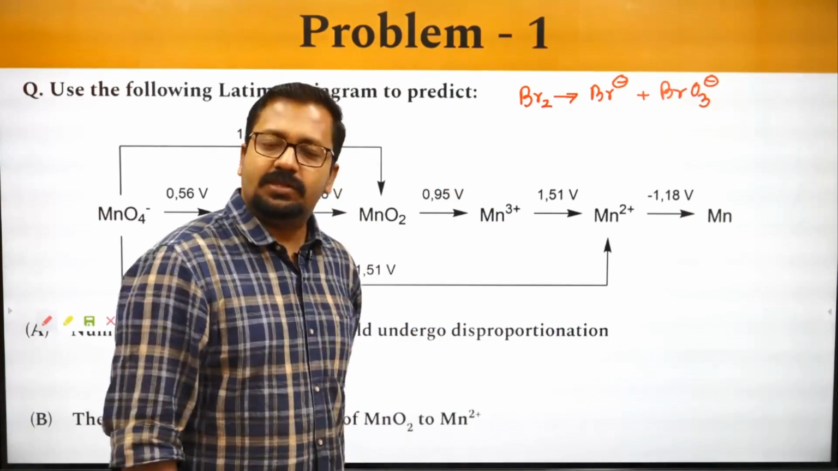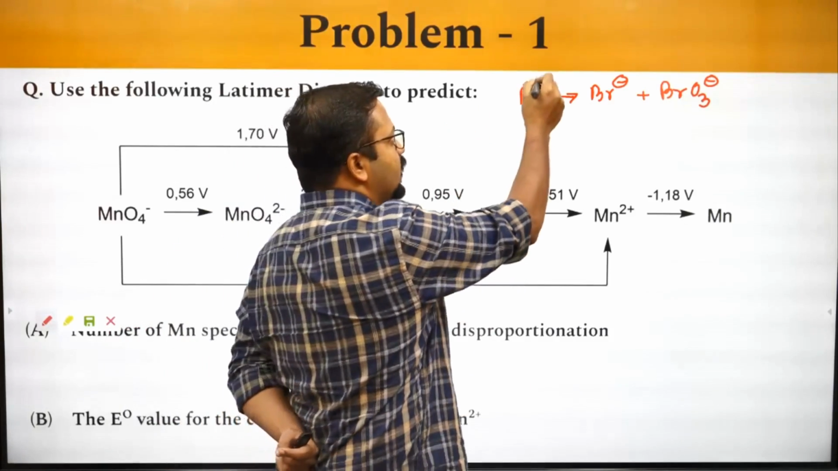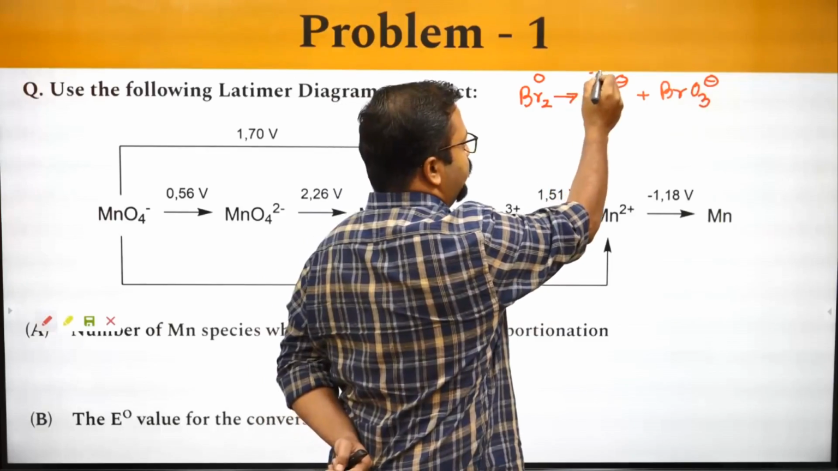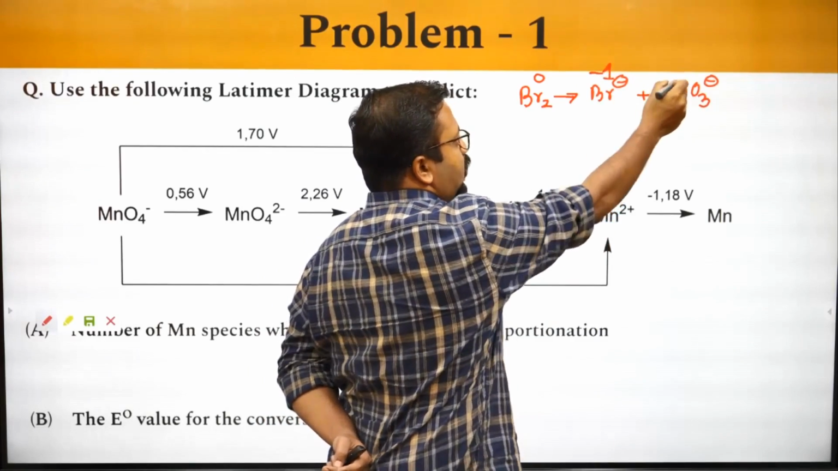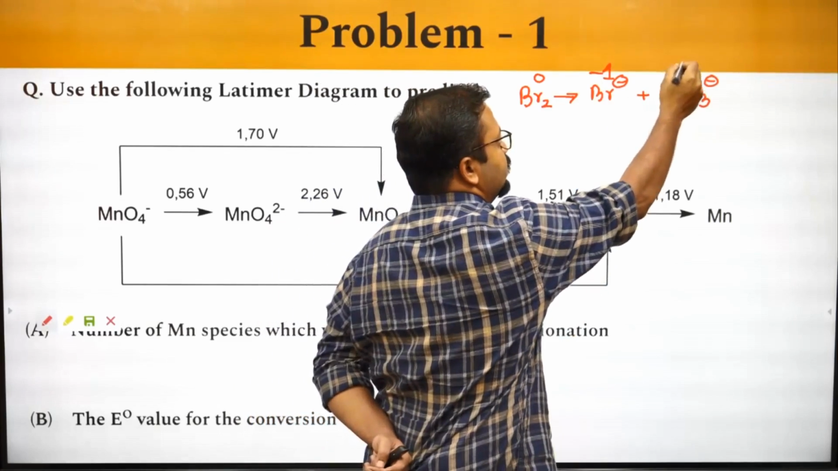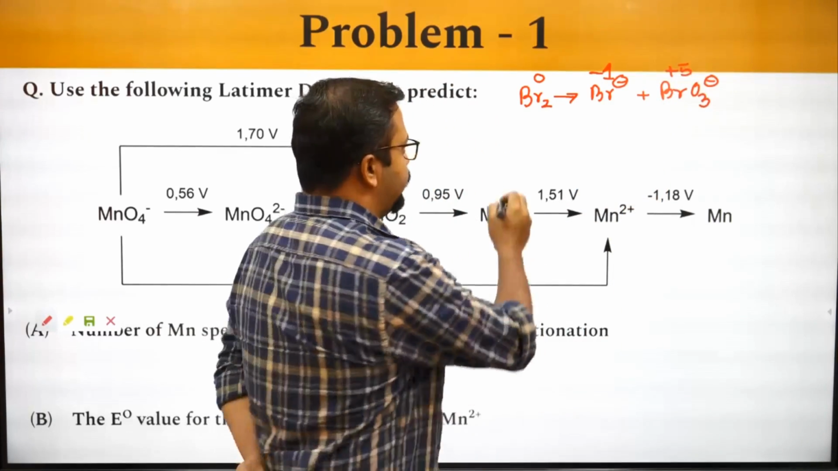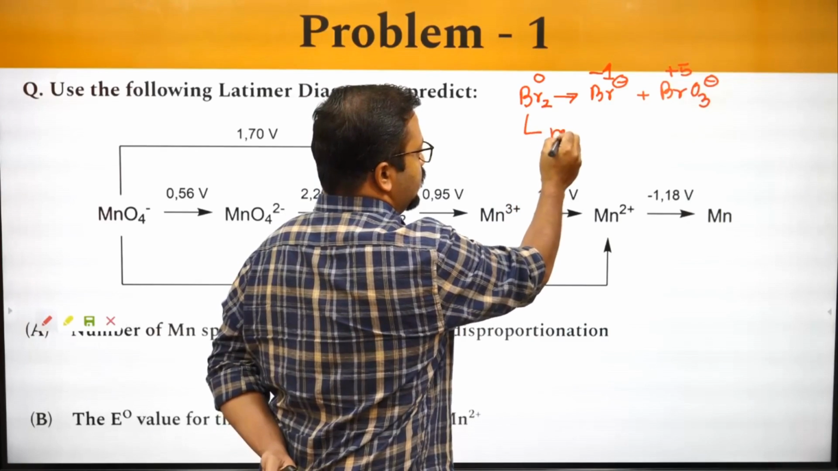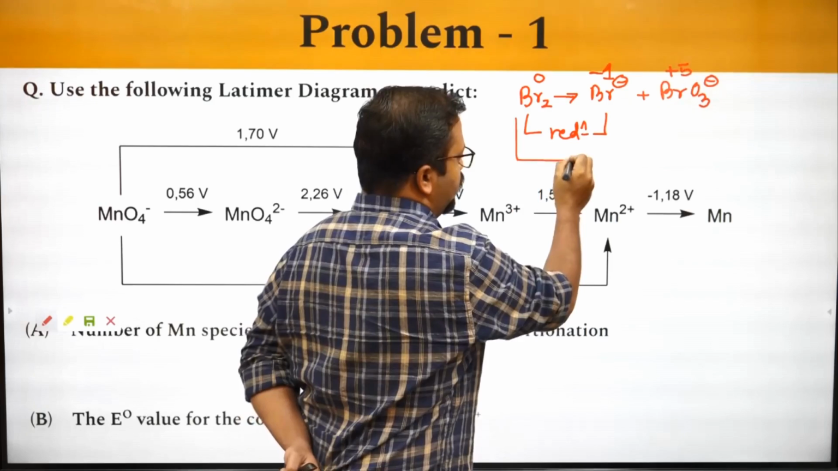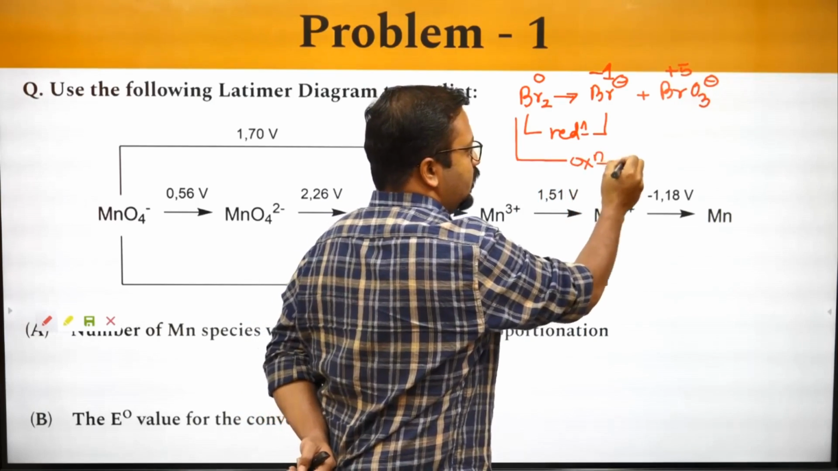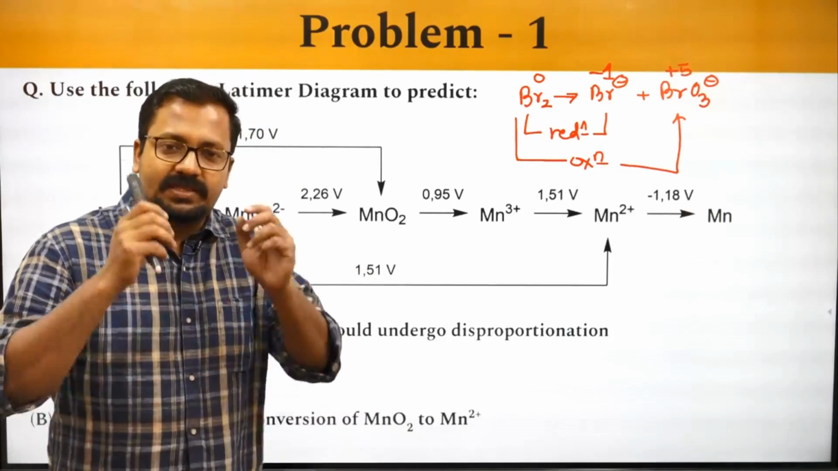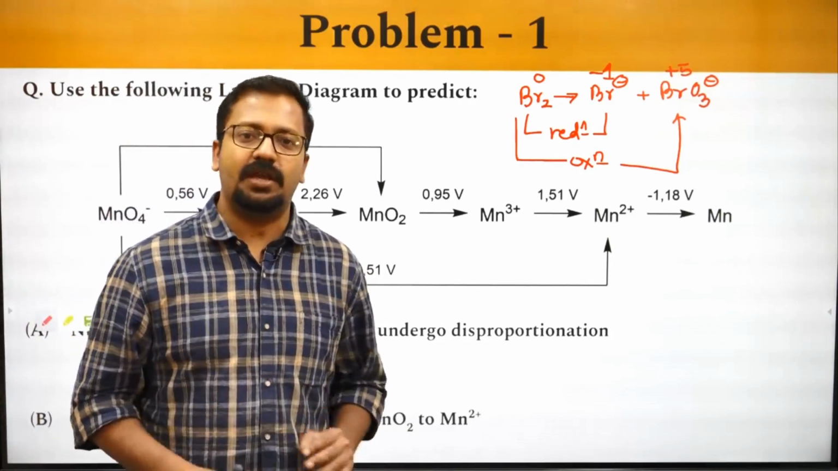Why is this known as disproportionation? Because if you look at the oxidation state of bromine, this is 0. Oxidation of bromine over here is -1. Oxidation of bromine in BrO3 minus is +5. So bromine is undergoing reduction over here, while bromine is undergoing oxidation in this case. So disproportionation ये होता है जिसमें कि same element simultaneously oxidize या reduce हो.